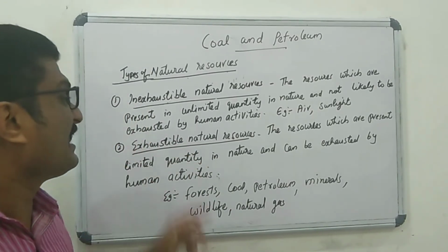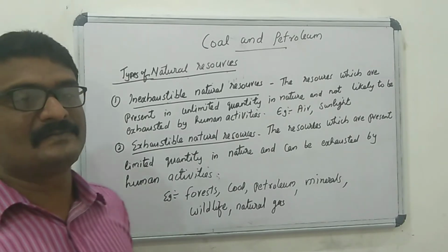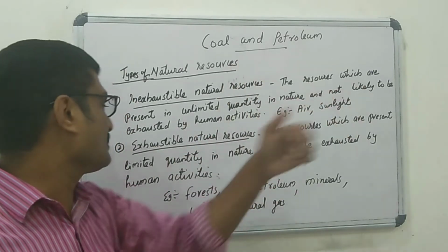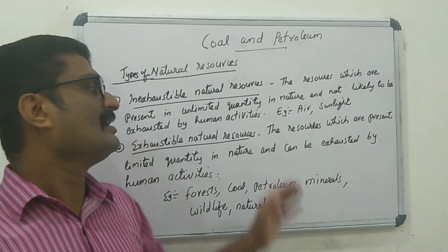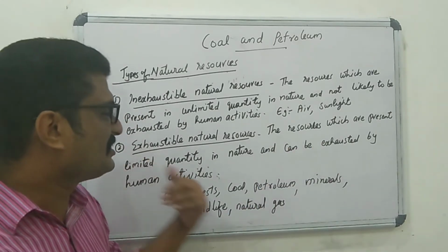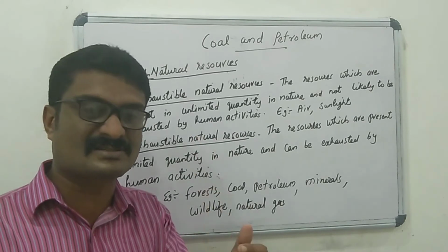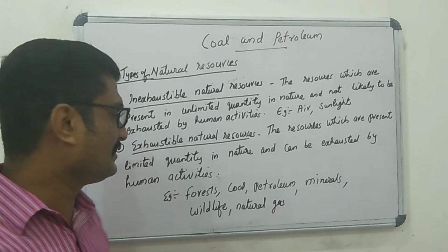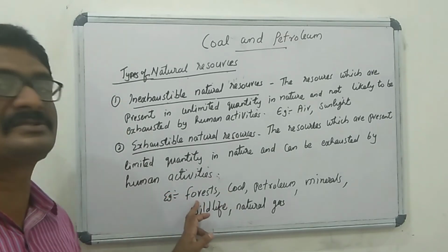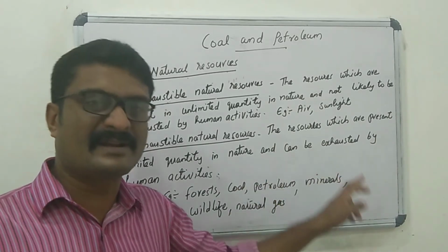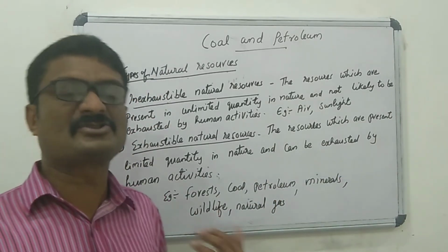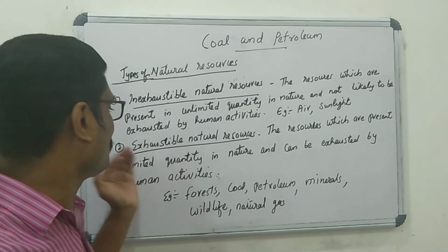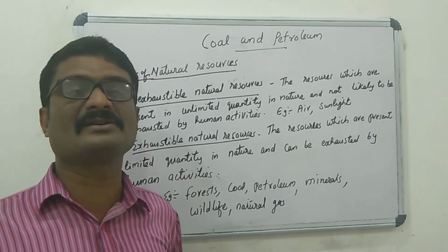The next type is exhaustible natural resources. What is meant by exhaustible natural resources? The resources which are present in limited quantity in nature and can be exhausted by human activities. These types of resources can be finished by human activities. The examples are forests, coal, petroleum, minerals, wildlife, natural gas. These are some important examples of exhaustible natural resources.